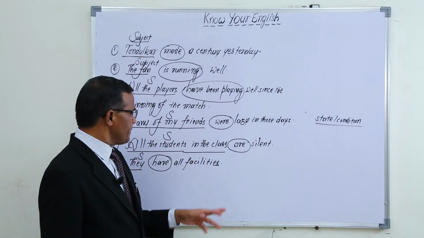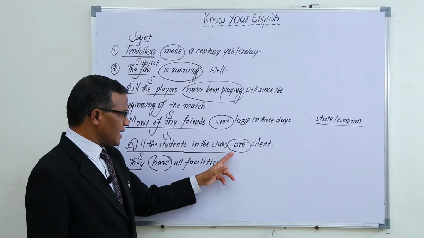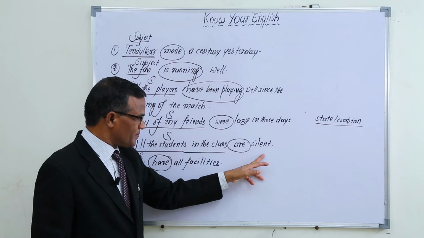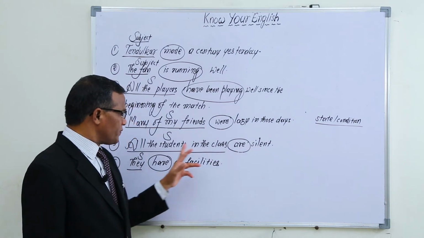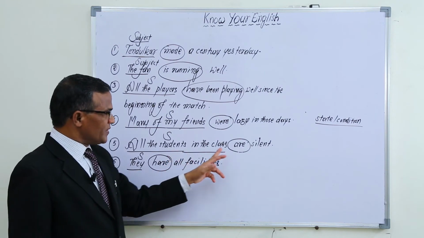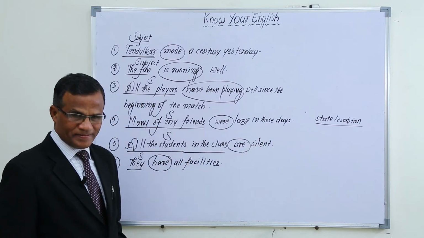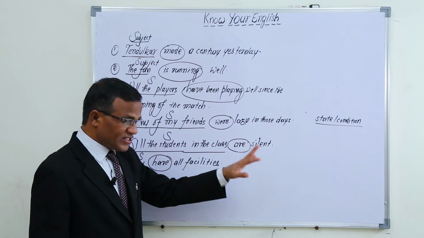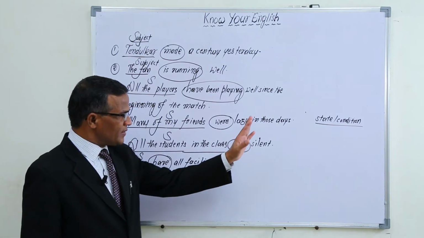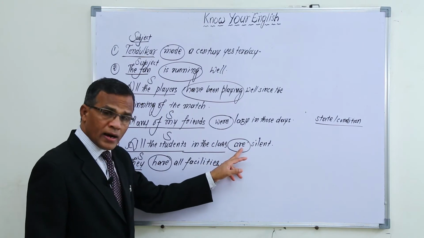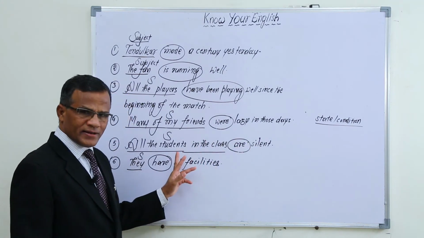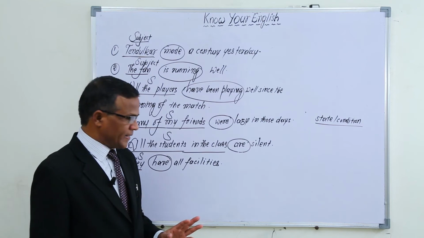And in the same way, all the students in the class are silent. The word "are" indicates the state of this subject. They are in the state of silence. So they are in a silent state, they are in a silent condition. So the word "are" indicates the state of the subject, not the action of the subject.